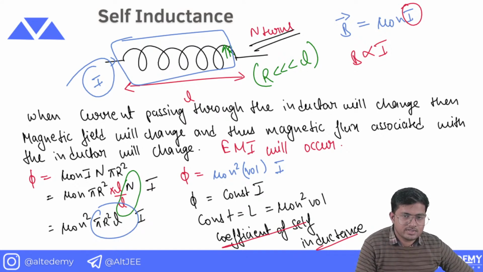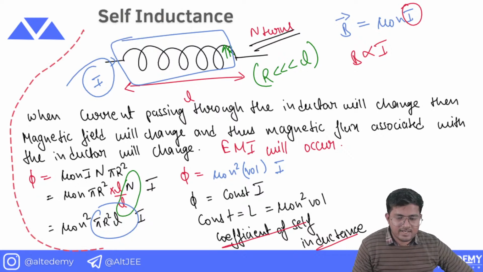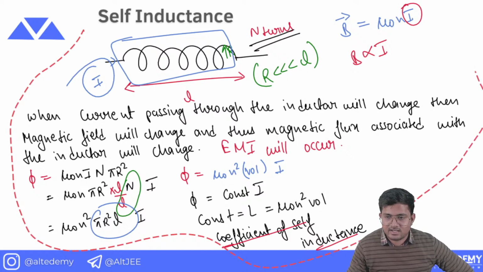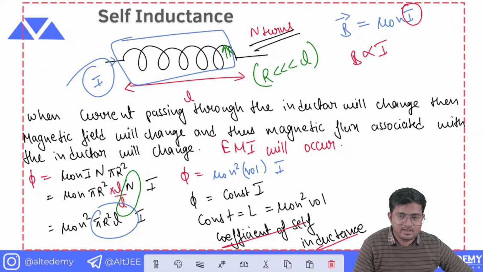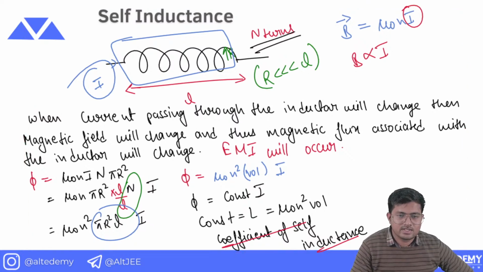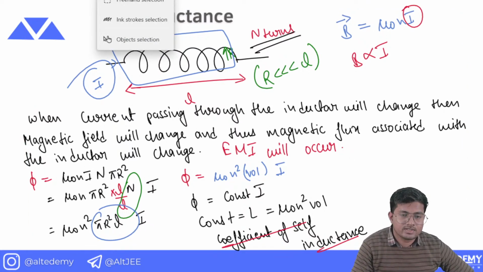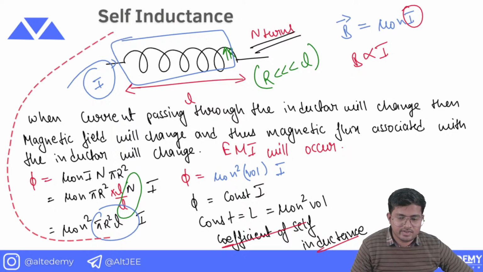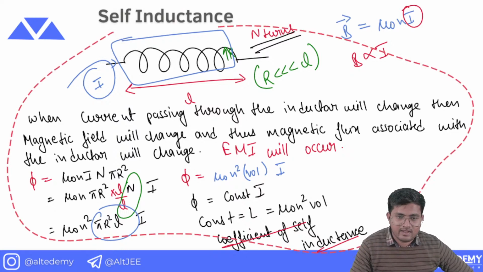There's one thing which we must discuss: if EMI is occurring here, then what is the formula of induced EMF? Just give me a minute, let me erase it quickly and then we will discuss it.